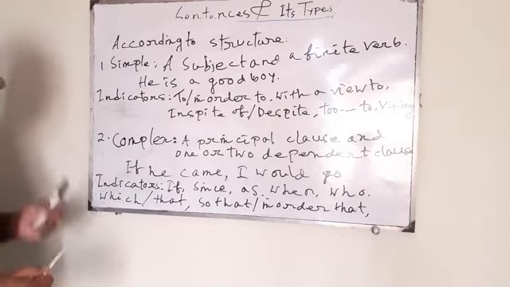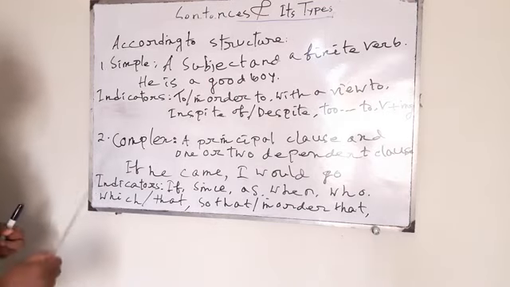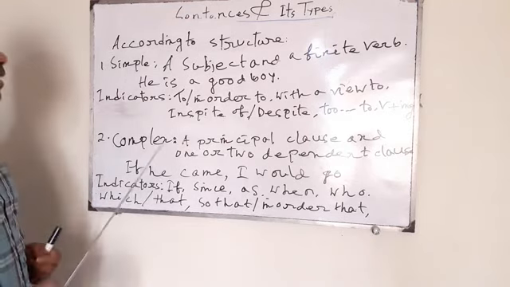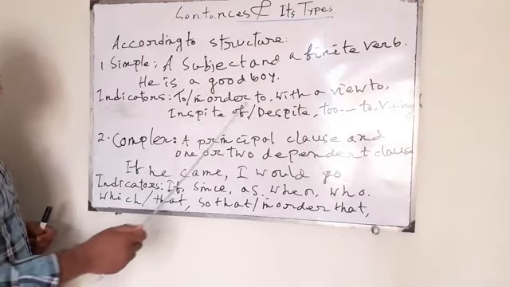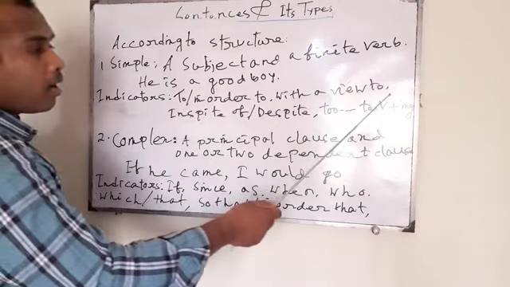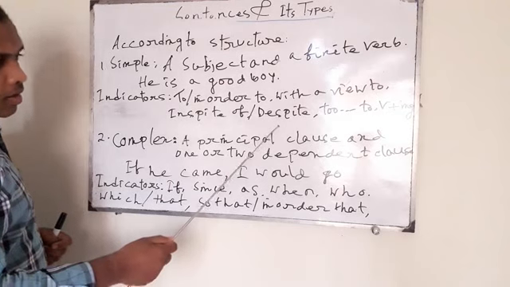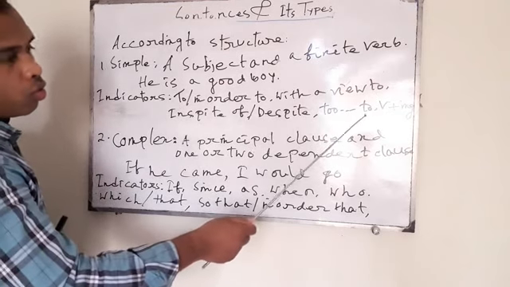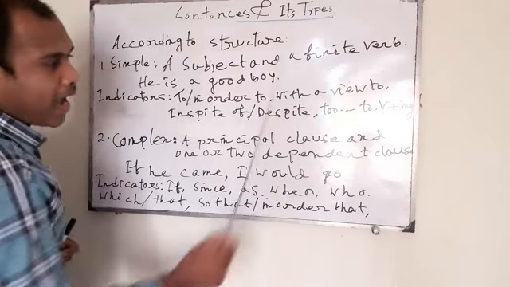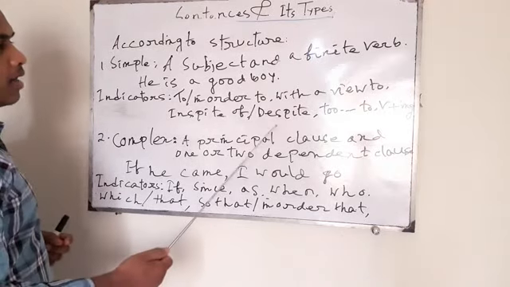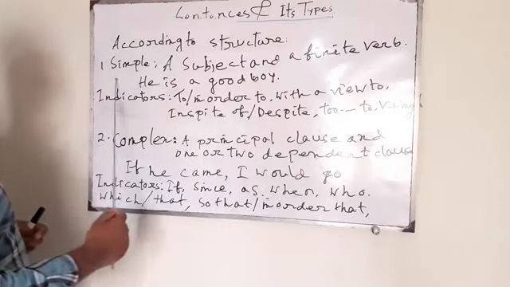And there are some indicators through which you can easily identify a simple sentence. And what are they? First of all, to or in order to, with a view to, and in spite of or despite, too to, or verb plus ing, and by plus gerund or without plus gerund. These are the indicators for a simple sentence.